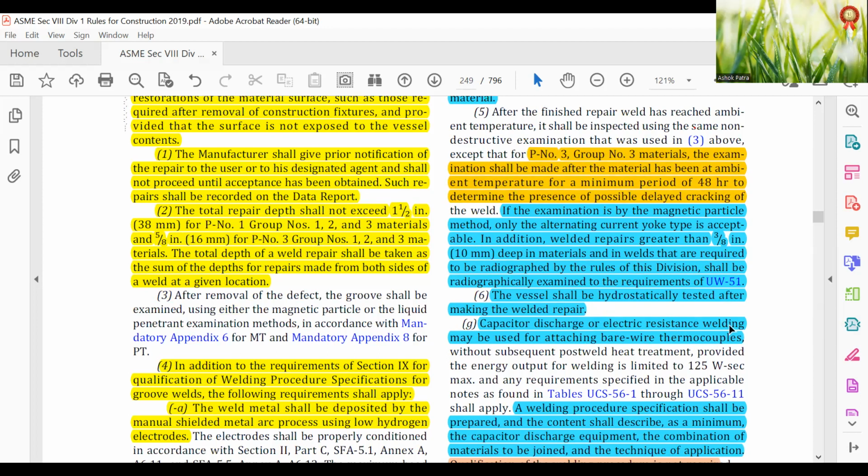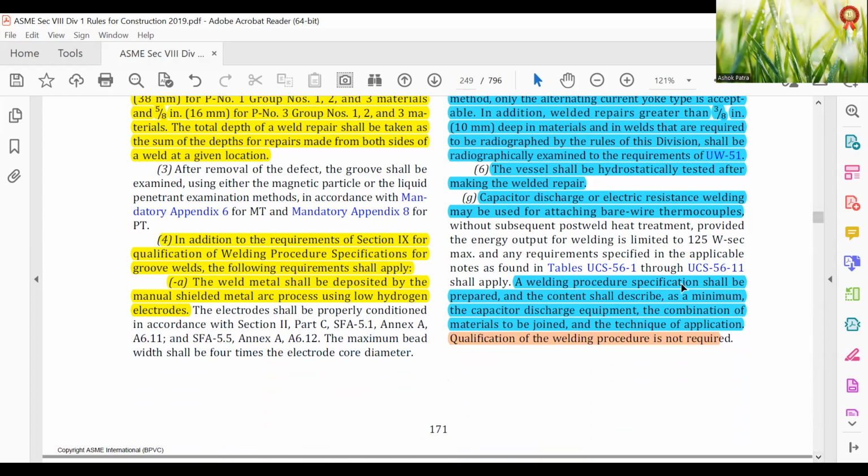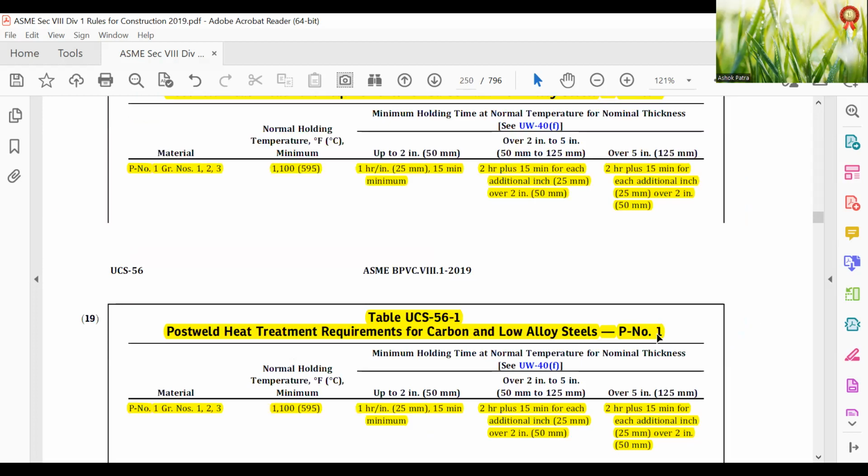Capacitor discharge or electric resistance welding may be used for attaching bare wire thermocouples. A welding procedure specification shall be prepared, and the content shall describe, as a minimum, the capacitor discharge equipment, the combination of materials to be joined, and the technique of application. Qualification of the welding procedure is not required.